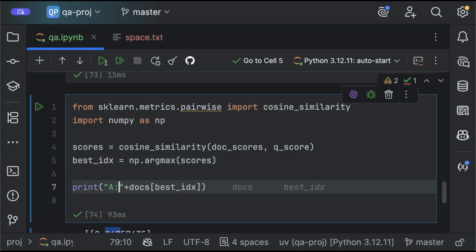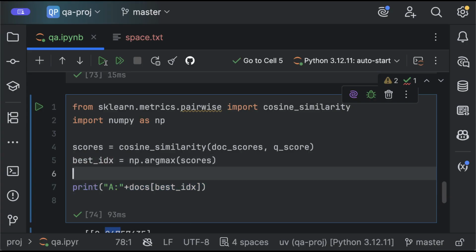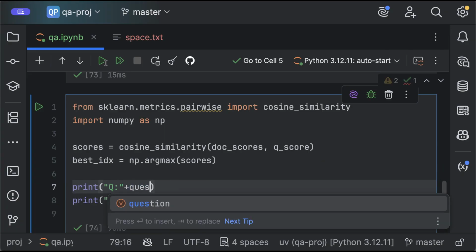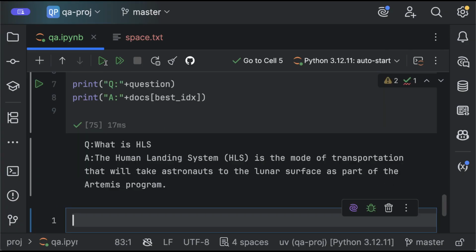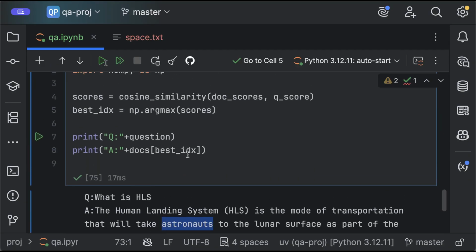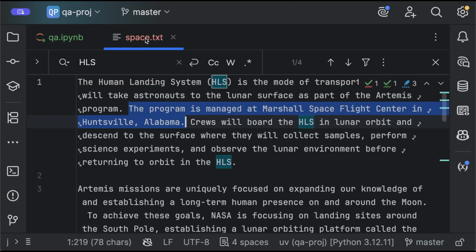So this is pretty much the coding. Let's print the question as well, question answer, and let's see if it's correct or not. That's great. So it returns correctly. What is HLS? And HLS is the transportation of astronauts to the moon. That's perfect. But this is very simple because the question was very simple, it is the first one.